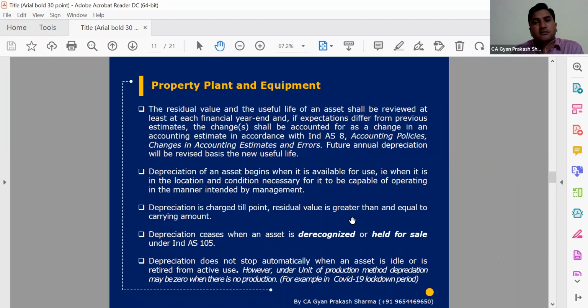And apart from that, once we start depreciation, it will continue unless there is a significant stoppage in our production, or significant activities which stop our production line or use of the asset. Only in that case can we defer depreciation; otherwise depreciation will be charged continuously.